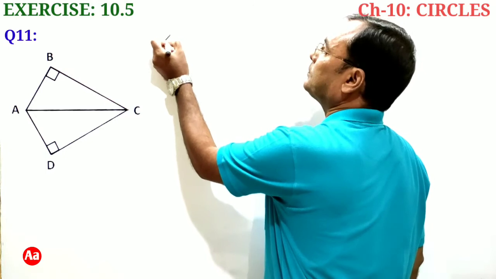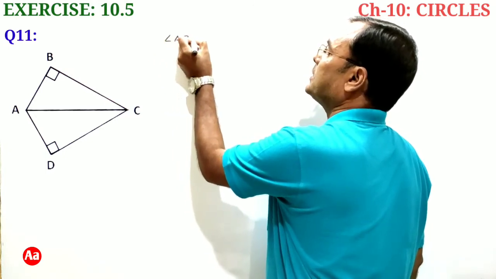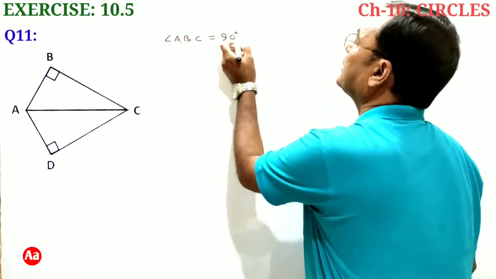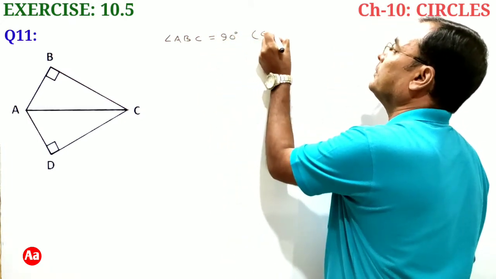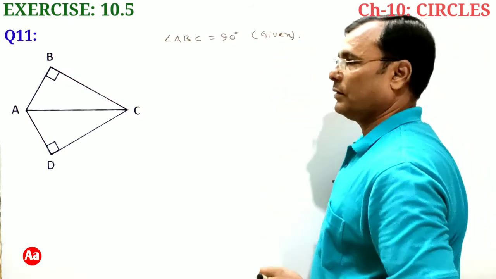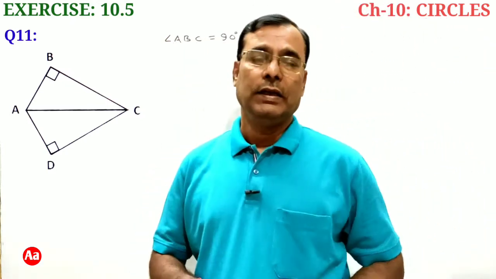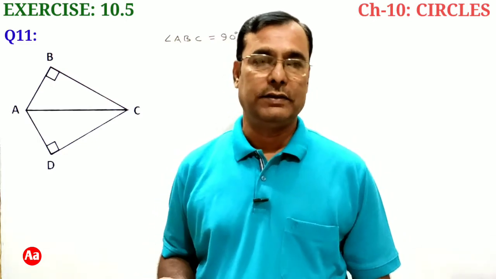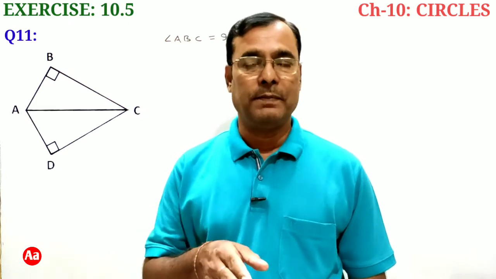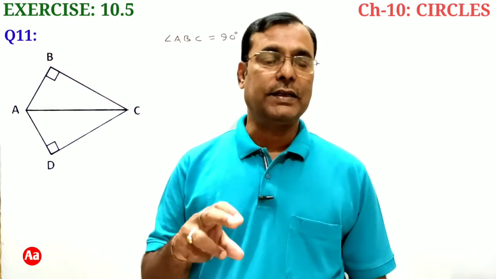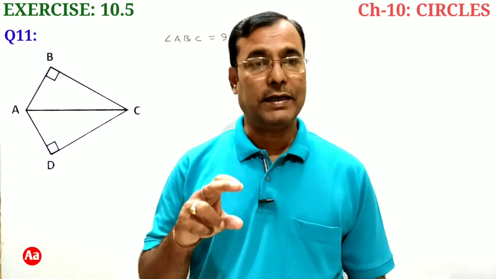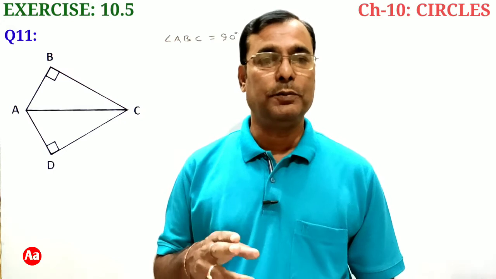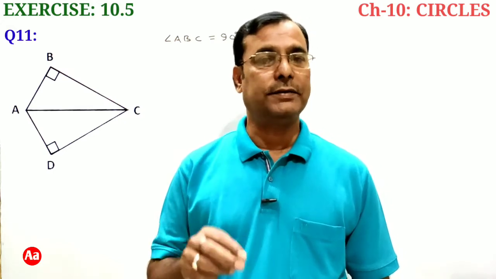Angle ABC is equal to 90 degrees. It is given. We know that angle in a semicircle is always a right angle. That means if we have a right triangle and taking the hypotenuse of that right triangle as diameter, we draw a circle, that circle will surely pass through the right vertex of the triangle.